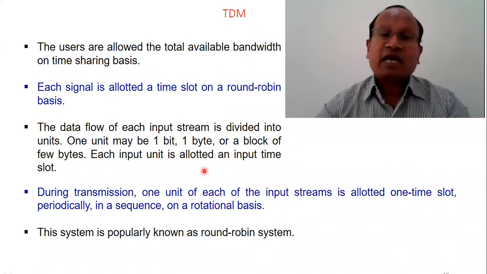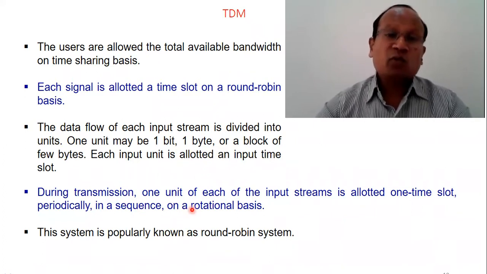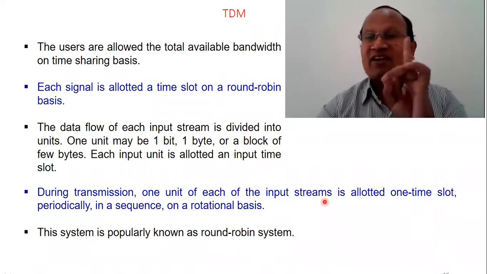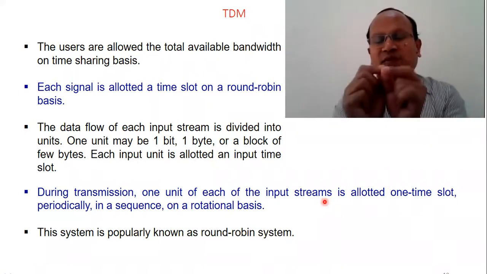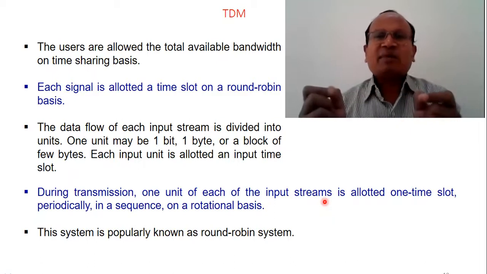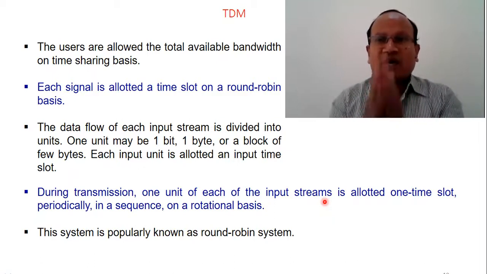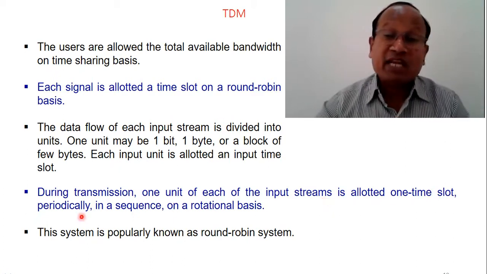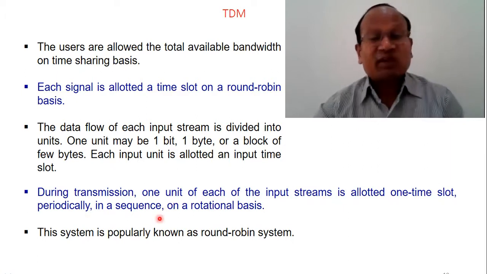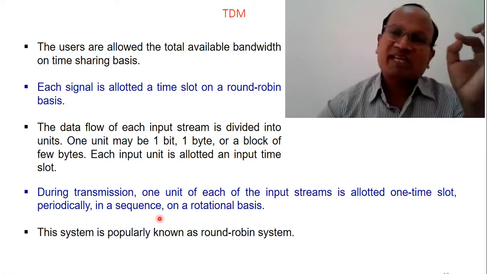Each input unit is allocated an input time slot. During transmission, one unit of each input stream is allocated. One stream means a stream for one signal. There is another signal having another stream. So the first unit of all streams will be allowed to communicate. Each is allotted one time slot periodically, in a sequence, on a rotation basis.